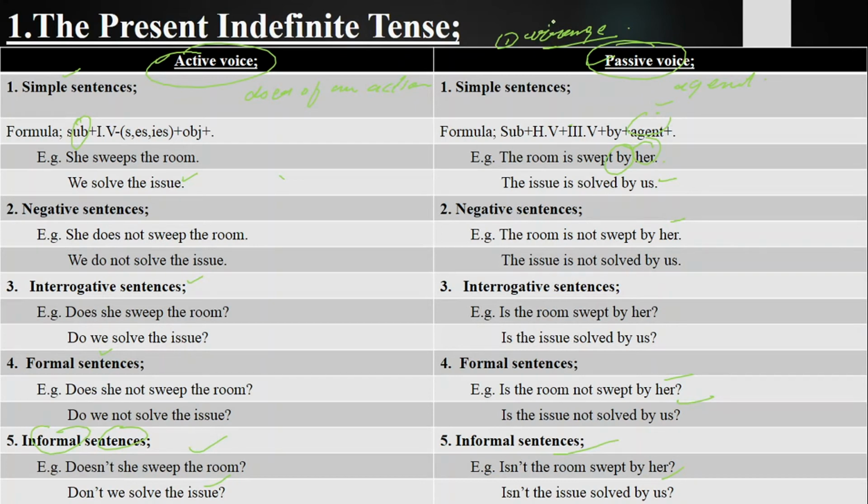In the same way, second verb we have got, that is known as cut. I say you cut the tree. The tree is cut by you. The tree is not cut by you. Is the tree cut by you? Is the tree not cut by you? Isn't the tree cut by you? So one active voice and then 5 passive voice you will be making.